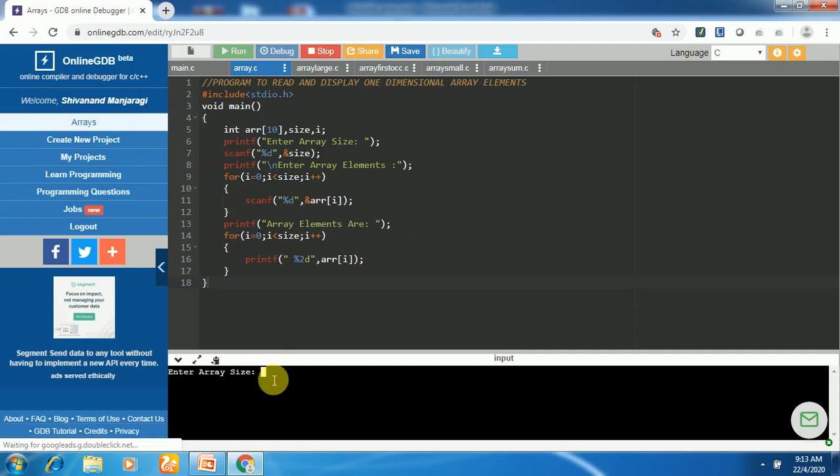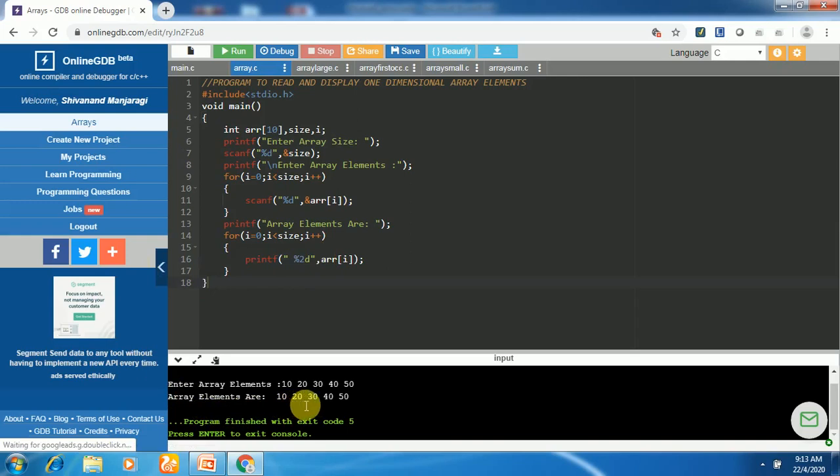If I enter 5, the array size is 5, then it will ask us to enter array elements. Total 5 elements we need to enter here. The first element will be 10. After that, I'll give one space here. The second element 20, space, 30, space, 40, and the last element 50. So these are the elements we have entered for the array, and after that, we got the output: the array elements are 10, 20, 30, 40 and 50. So this program is able to read array elements and display.